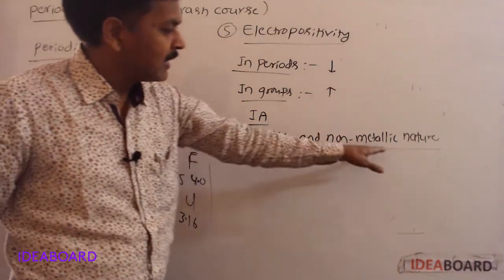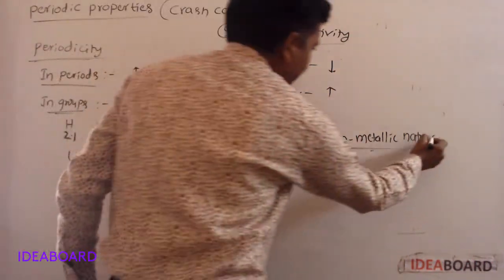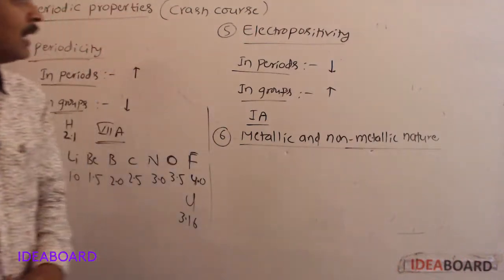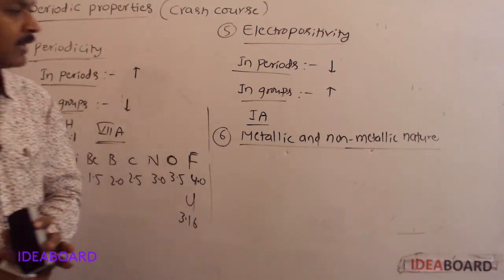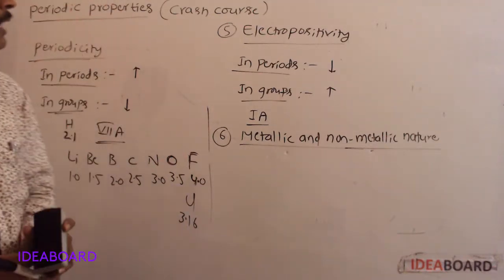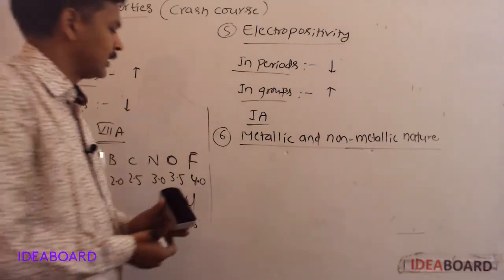This metallic and non-metallic nature can be explained based on electronegativity and electropositivity.